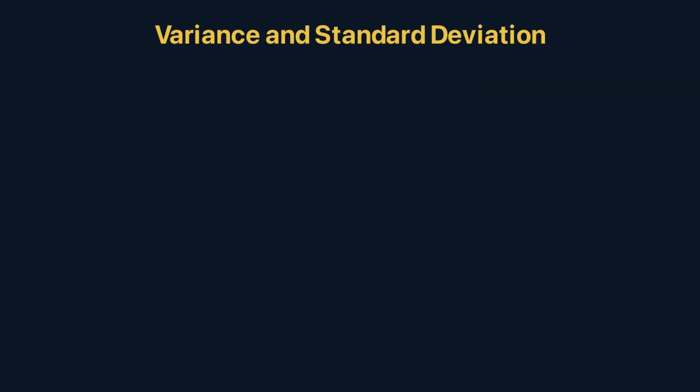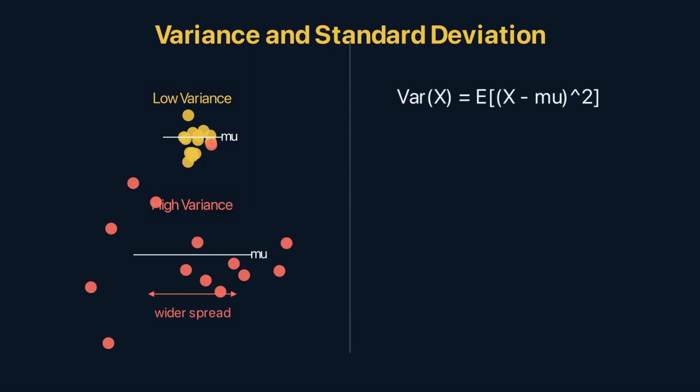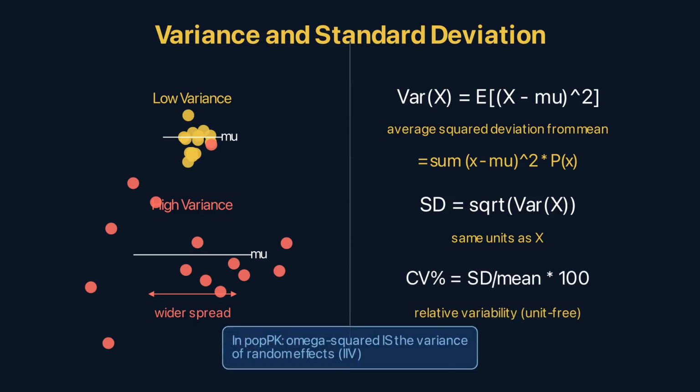Expected value tells you the center. Variance tells you the spread. Var of X equals the expected value of (X minus mu) squared: how far outcomes deviate from the average, on average. Standard deviation is the square root of variance, in the same units as X. In popPK, the inter-individual variability, omega squared, is the variance of the random effects. An omega squared of 0.48 means clearance varies with a standard deviation of about 69%. That's the spread around the typical value. Coefficient of variation, CV%, equals standard deviation divided by the mean times 100.